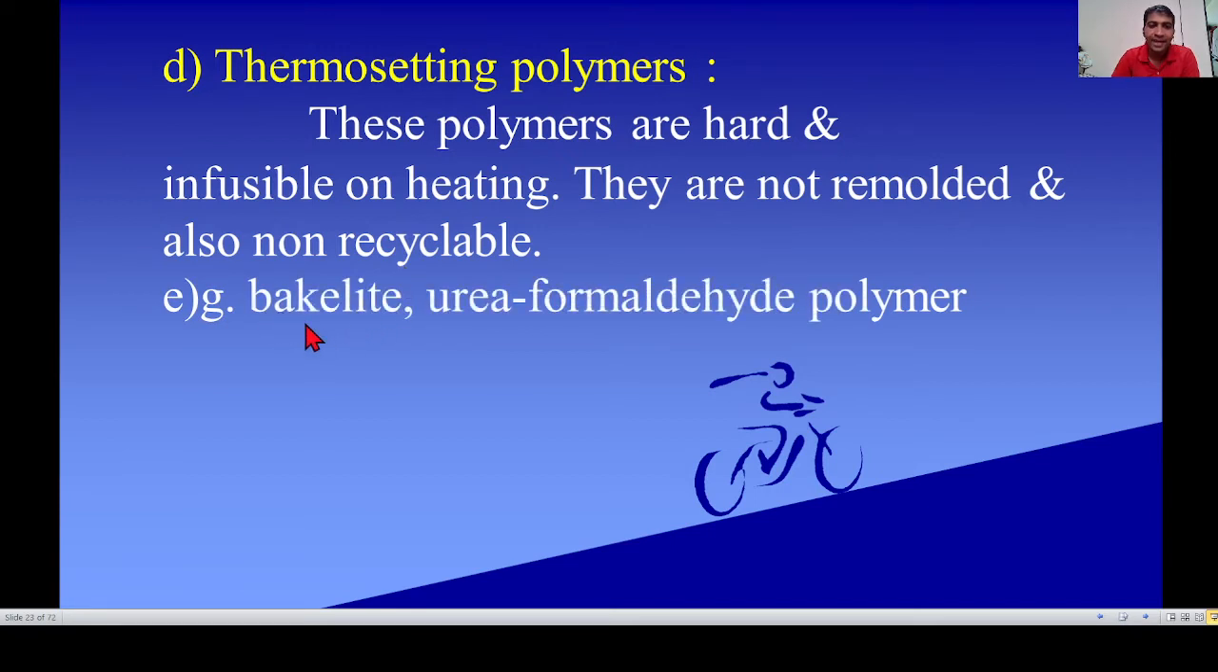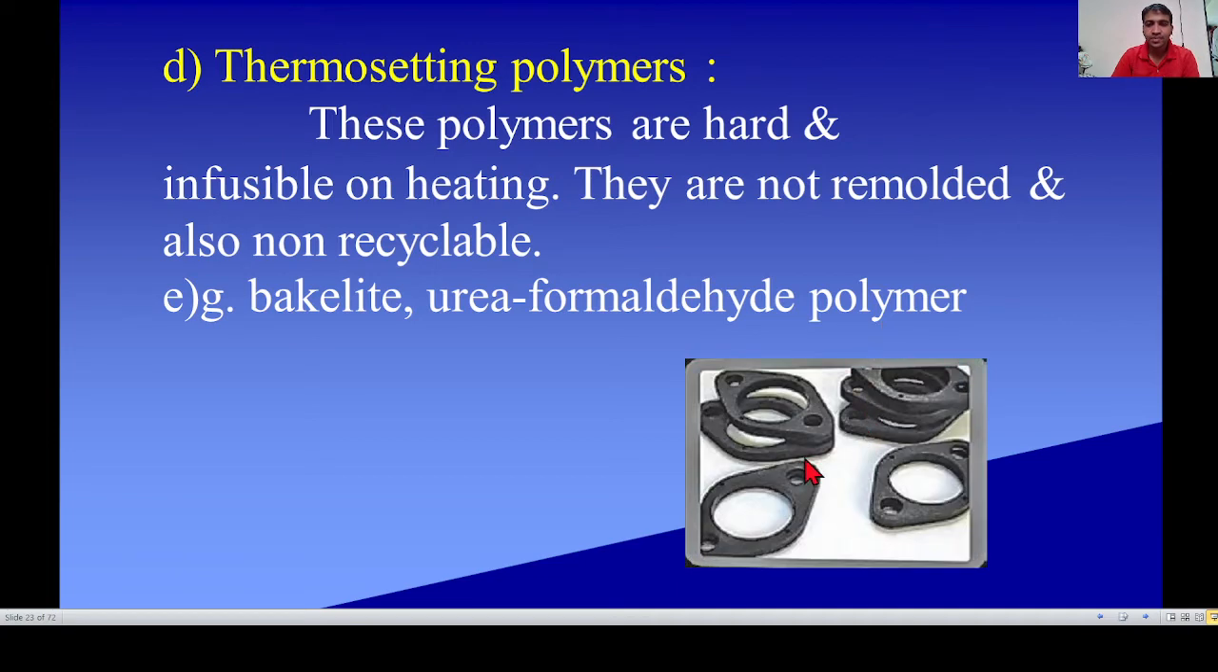Examples: bakelite, urea formaldehyde polymer. These are the examples of thermosetting polymer. See the diagram or image. In gas shade, these apparatus are used, which are made from thermosetting polymers.